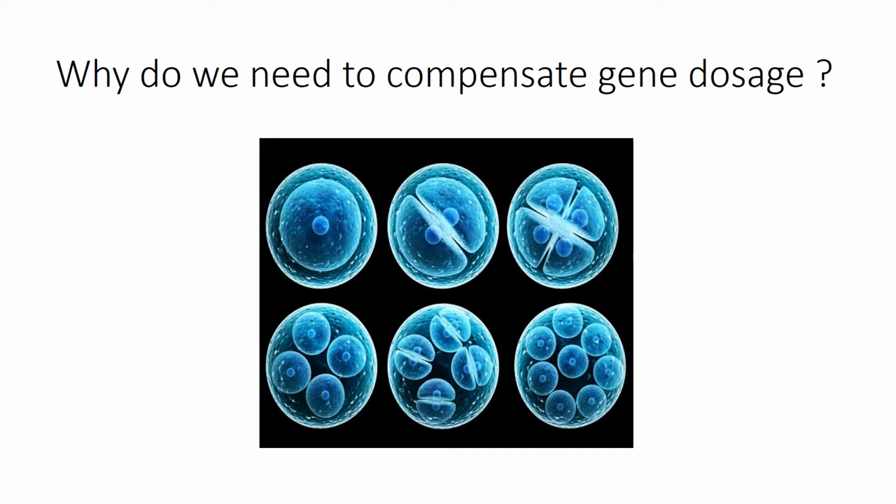So there is a difference in the amount of protein and RNA produced by these chromosomes. This difference in gene dosage, if not compensated, can lead to lethality in one of the sexes. This is because the dosage levels of genes relative to each other determine the normal development of the organism. A change in gene dosage can lead to abnormal development and further to lethality. This creates an instant need for the organism to compensate for gene dosage in the different sexes, starting from the early developmental period.